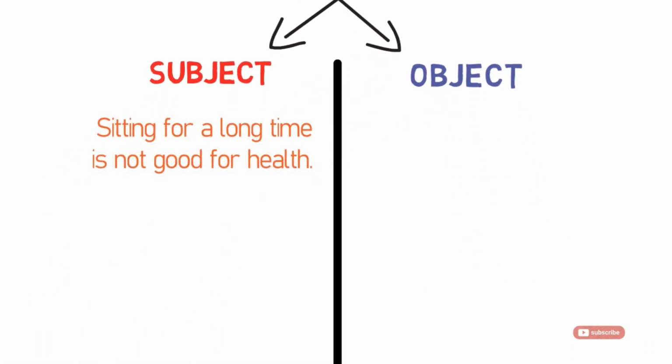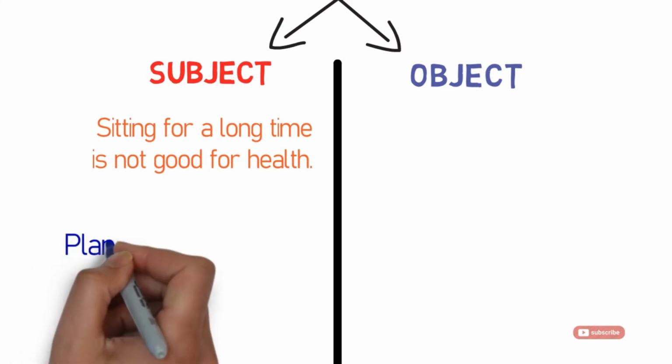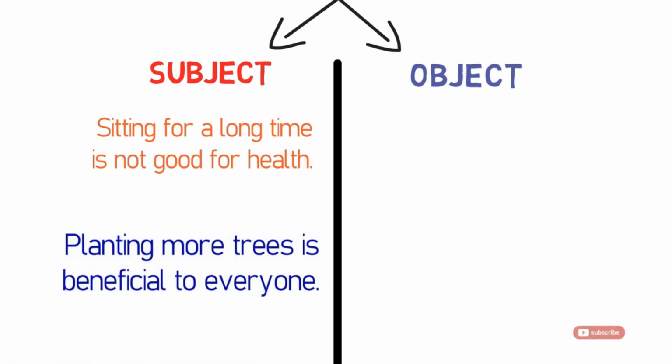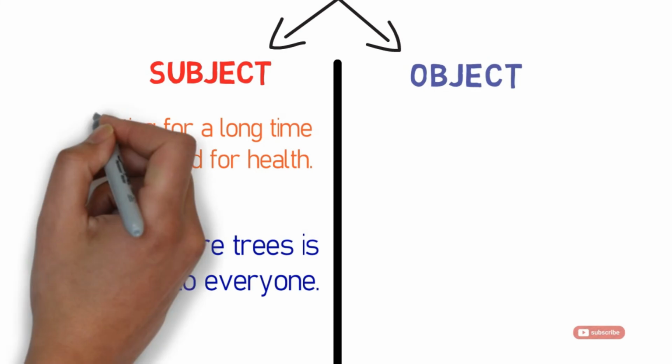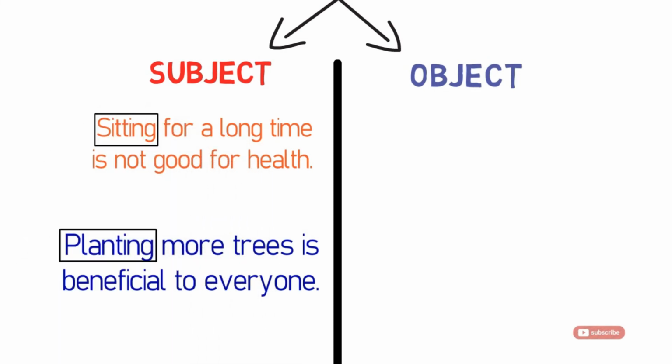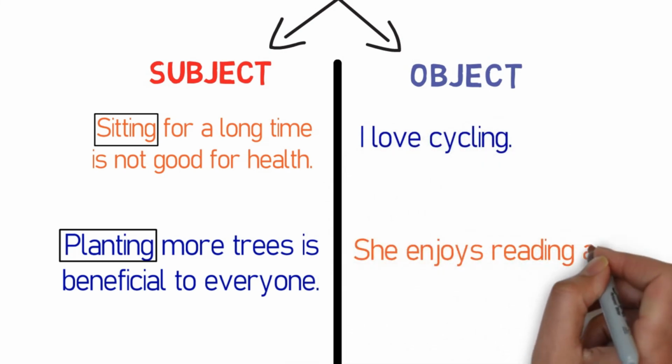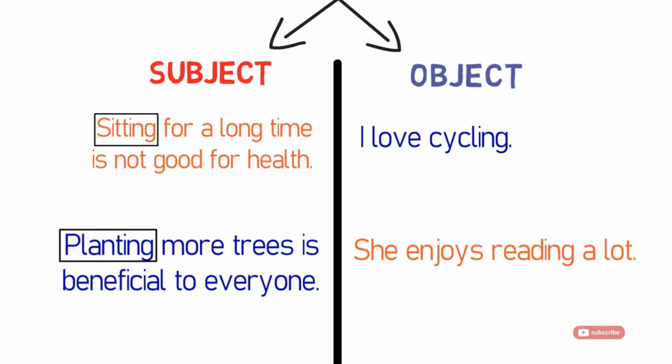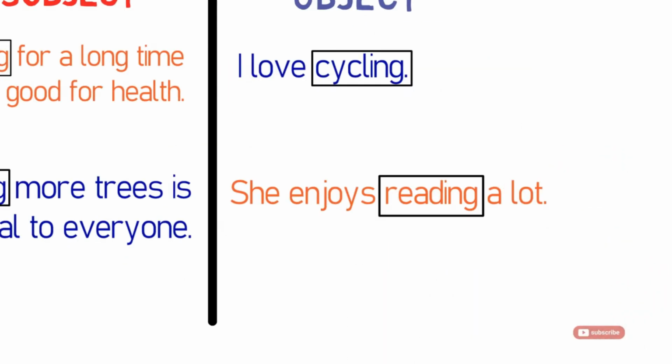Sitting for a long time is not good for health. Planting more trees is beneficial to everyone. Here, the words sitting and planting are subjects in the sentence. I love cycling. She enjoys reading a lot. Here, the words cycling and reading are objects in the sentence.